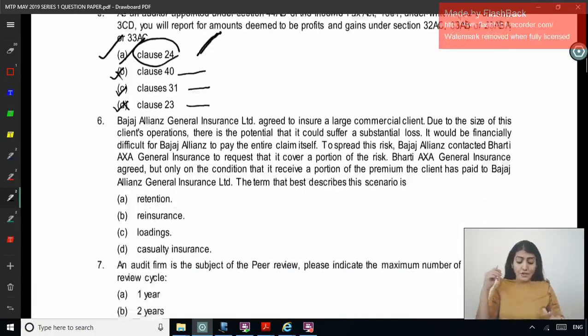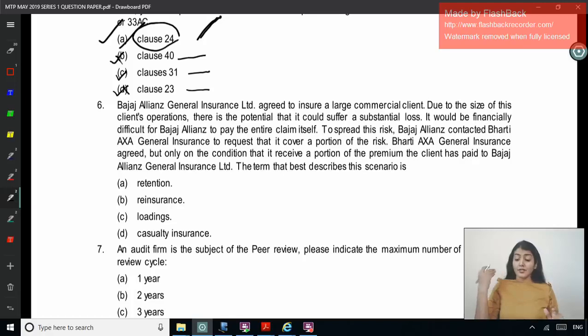Bajaj Allianz Insurance Limited agreed to insure a large commercial client. Due to the size of this client's operations, there is a potential that it could suffer a substantial loss. It would be financially difficult for Bajaj Allianz to pay the entire claim itself. To spread this risk, Bajaj Allianz contacted Bharti AXA General Insurance to request that it cover a portion of the risk.